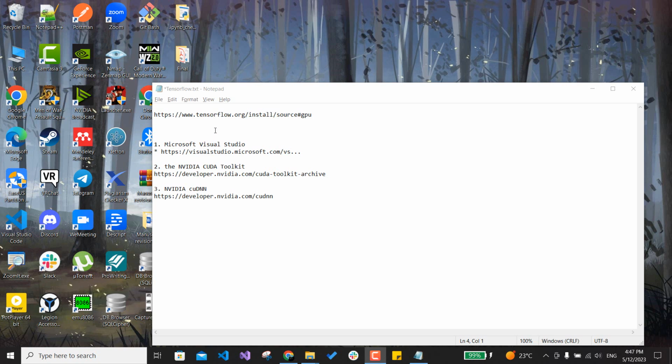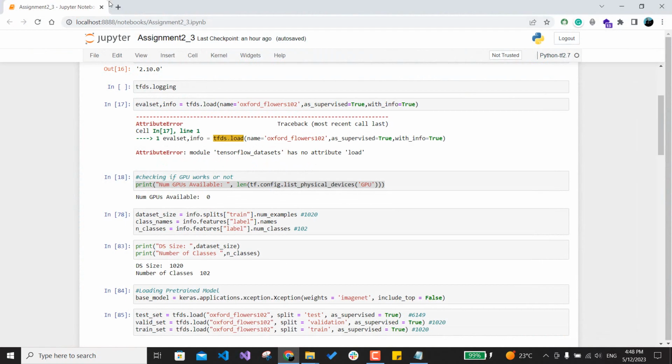Hi, in this video I'm gonna show you how to install Tensorflow and enable GPU to work with it. Okay, you need cuDNN and also you need CUDA Toolkit to enable your Tensorflow to work with your GPU. And you have to select the suitable versions of those two programs with Tensorflow to make the specific version of Tensorflow work with your GPU.